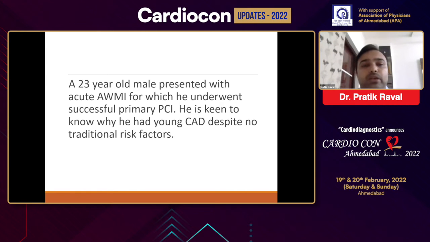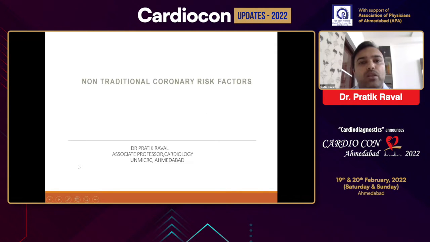So this brings in the question of risk assessment. As our patient is very young and he does not have any traditional risk factors, we will primarily focus on the non-traditional risk factors. So, non-traditional coronary risk factors. Myself, Dr. Pratik Raval, I am Associate Professor of Cardiology at UN Mehta Institute.